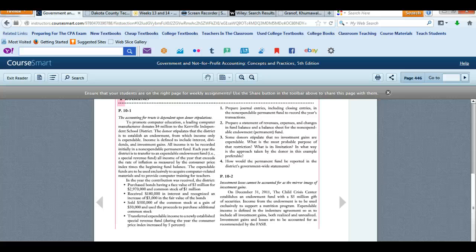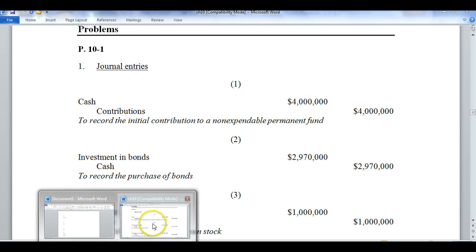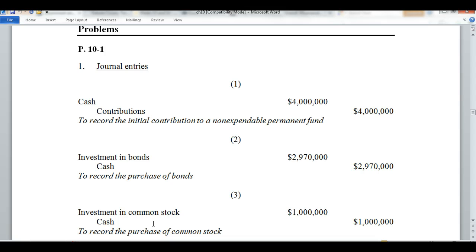value of $3 million for $2,970,000. And then they also purchased common stock for $1 million. So again, in permanent funds, we're going to utilize the modified accrual basis. So even though we know that there's a face value of $3 million, they purchased them for $2,970,000. Modified accrual, we don't deal with amortization, we don't deal with discounts and premiums. All we're dealing with are current resources.